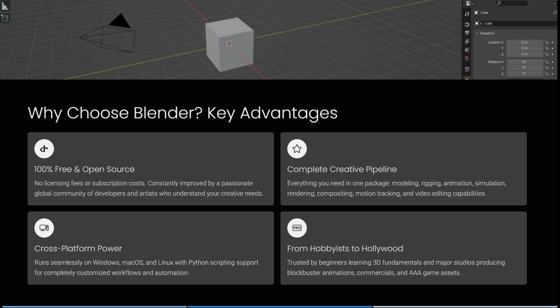So it's literally everything you need in one package, including modeling, rigging, animation, simulation, rendering, compositing, motion tracking, and even video editing capabilities, all in one space. And then literally from hobbyists to Hollywood, Blender is something that's been used by literally everybody.